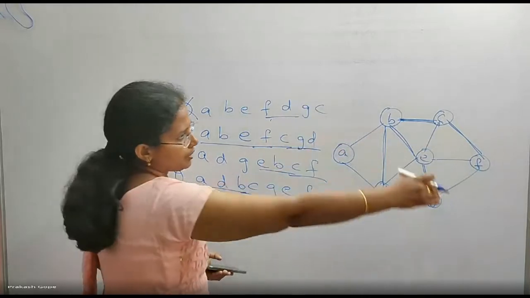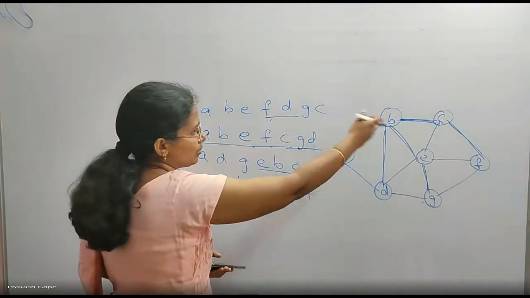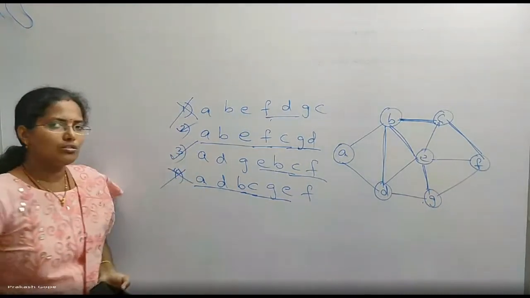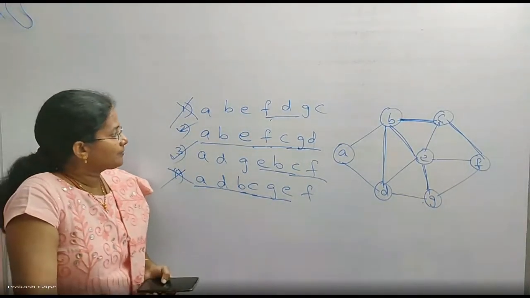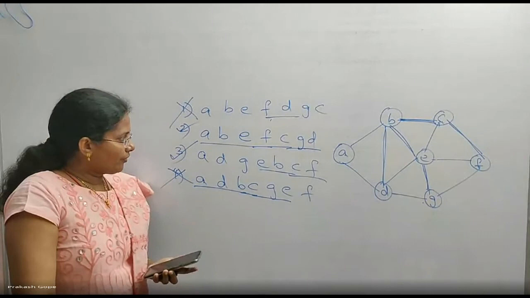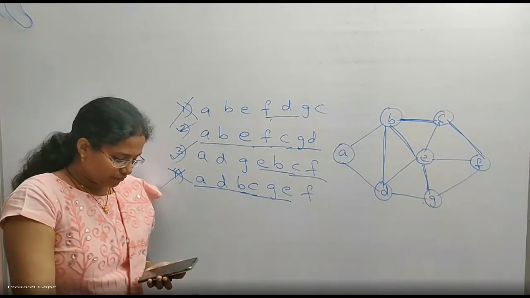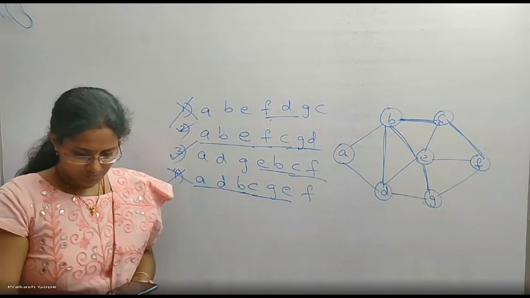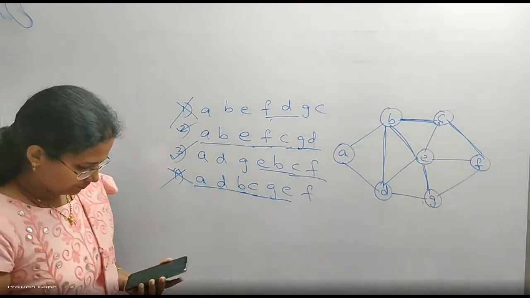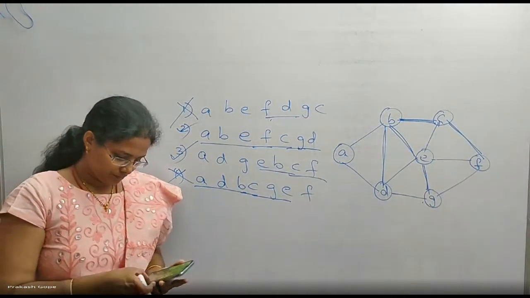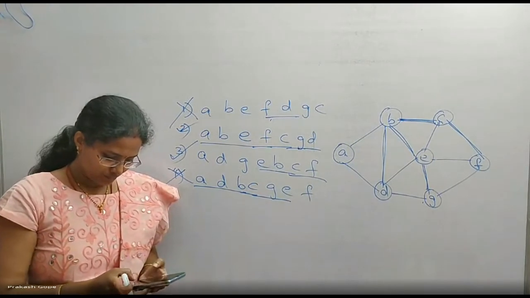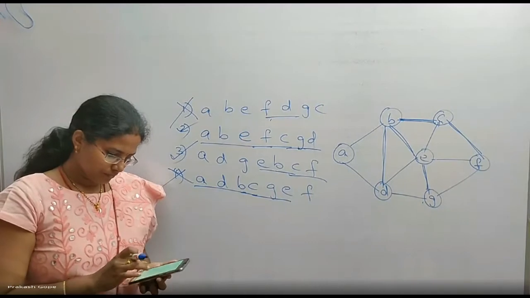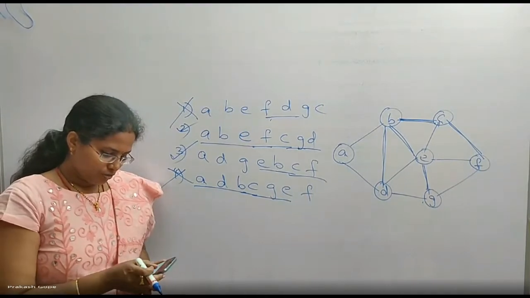Without covering the depth F, how can I come back to either B or E to visit G? So this is also not a possible DFS. So what are the two DFS traversals possible for this graph? Only 2 and 3.